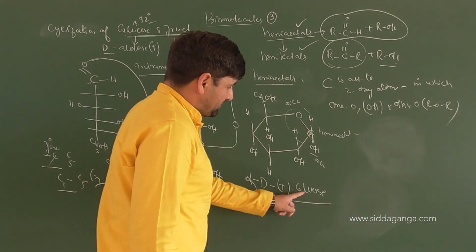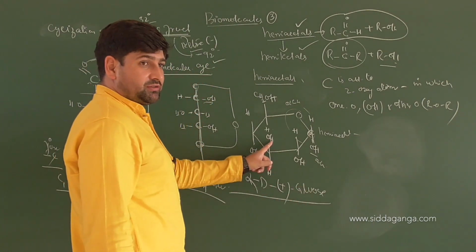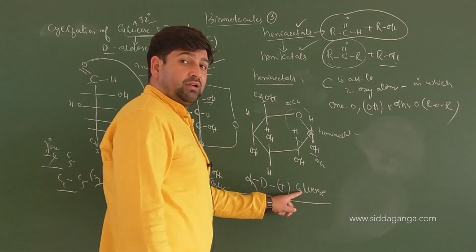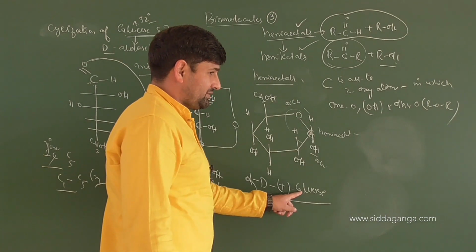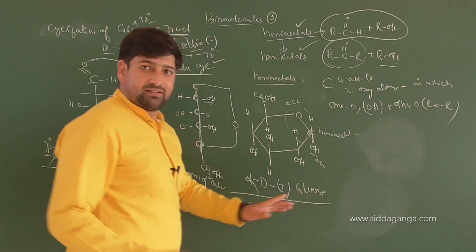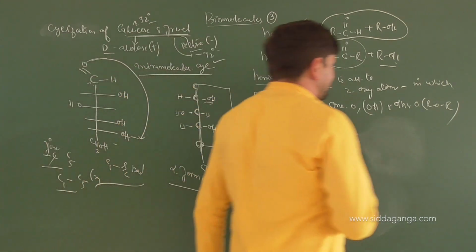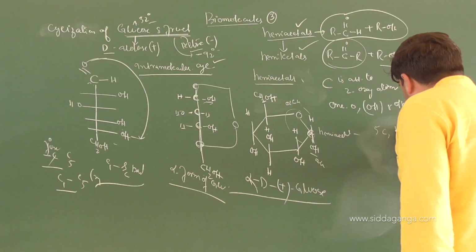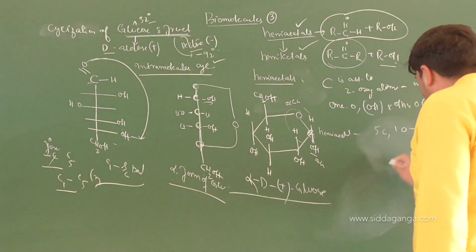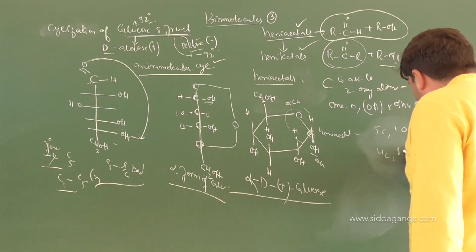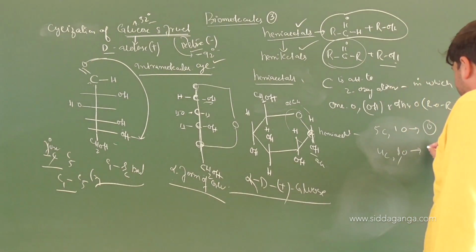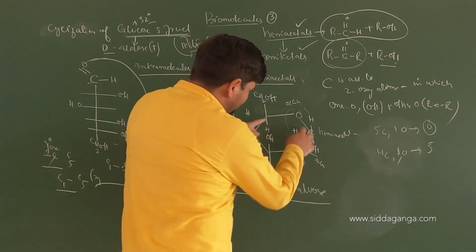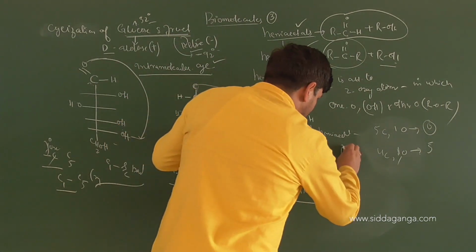So alpha D plus glucose. But which form of glucose is this? Furan form. It matches with the structure of furan. So it becomes alpha D plus glucofuranose. Right? Are you getting it or not? See, there are 2 membered rings that we are getting. Look here. One is 5 carbons and 1 oxygen containing ring, total 6 membered. And one is 4 carbon and 1 oxygen containing, that is again 5 membered. The 6 membered ring that you have here, got it? So that is the pyran form.